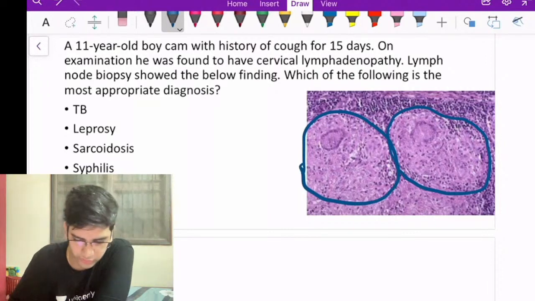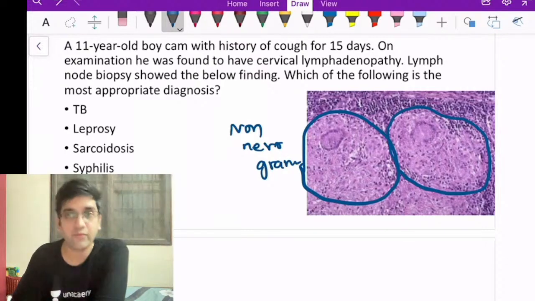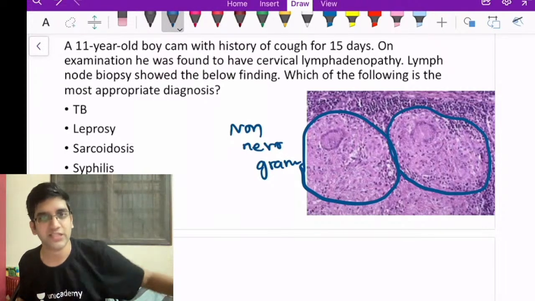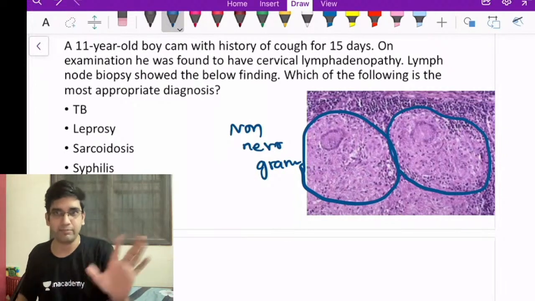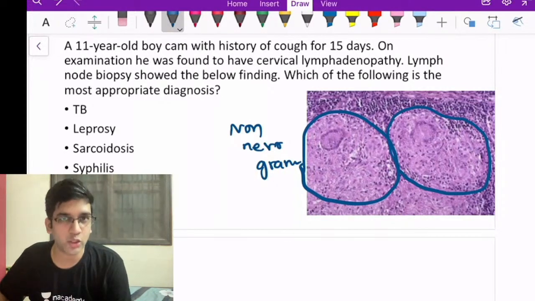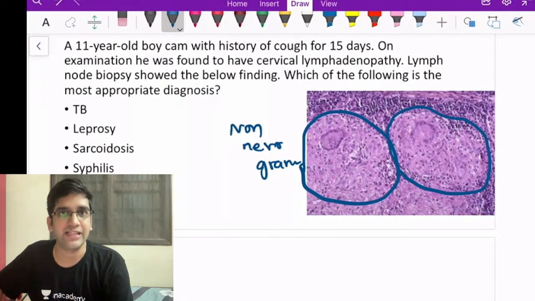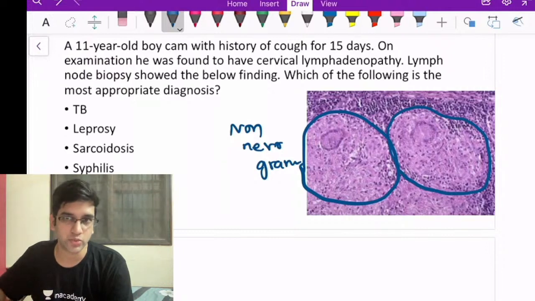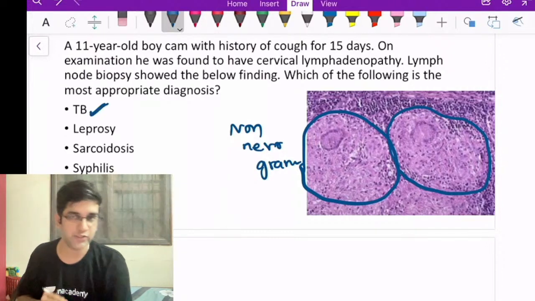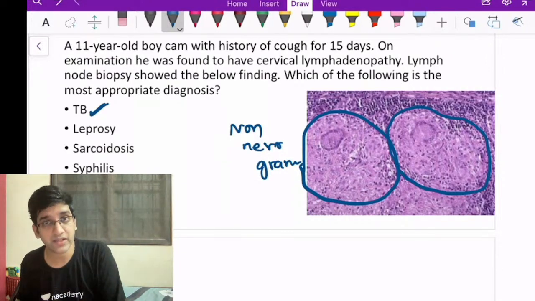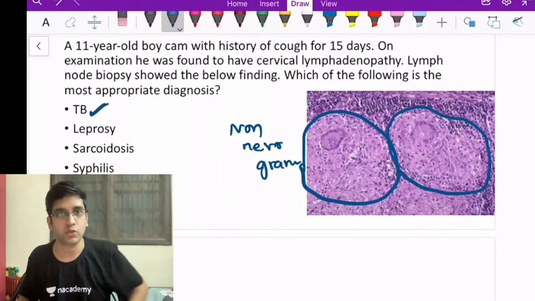This granuloma is not having necrosis. So this is a non-caseating or non-necrotizing granuloma. Fine. Non-necrotizing granuloma, you must have preferred sarcoidosis, so you went for sarcoidosis. Completely fine, right? Keep this in mind always. When you have a granuloma or a giant cell in an image, unless proved otherwise, that is tuberculosis, right? Almost always tuberculosis. Whether it's necrotizing or non-necrotizing, it is tuberculosis only.